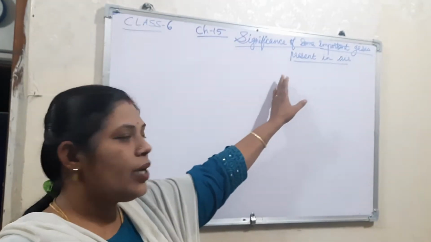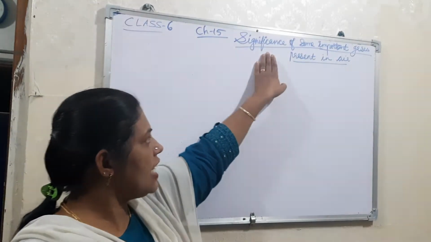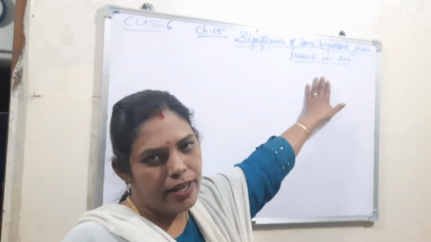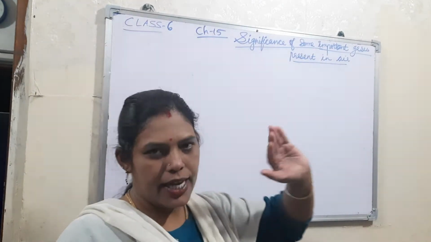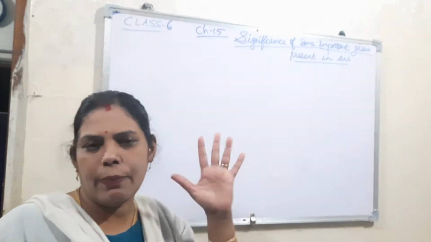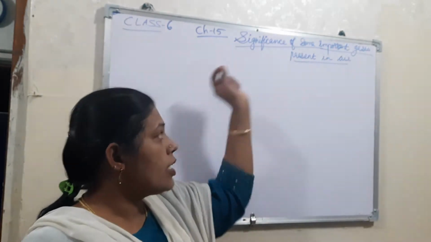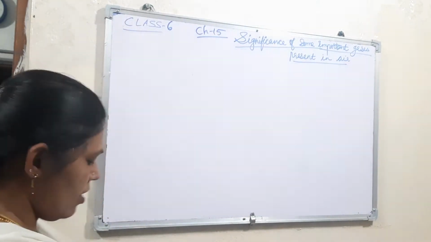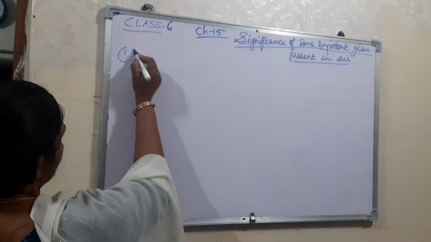Today you are going to learn about the significance of some important gases present in air. The important gases like oxygen, carbon dioxide, and nitrogen are present, right? And what is their significance? Now the first gas is oxygen.